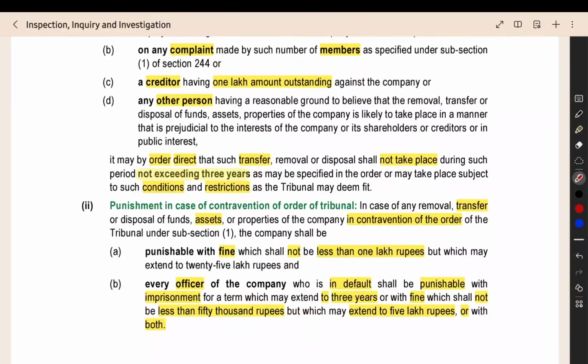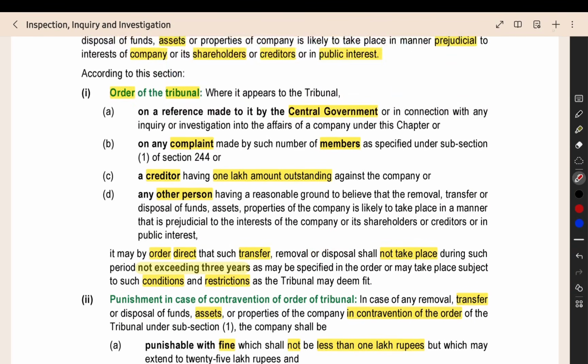For how much time period? For a period not exceeding 3 years. They will give the condition, restriction, everything they will give. For a maximum of 3 years, they can pass the freezing of assets order.